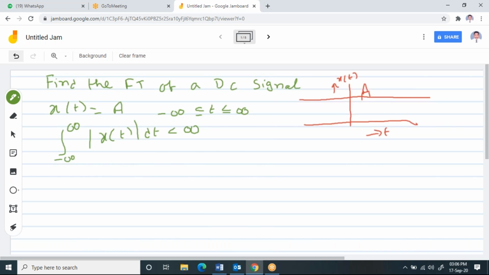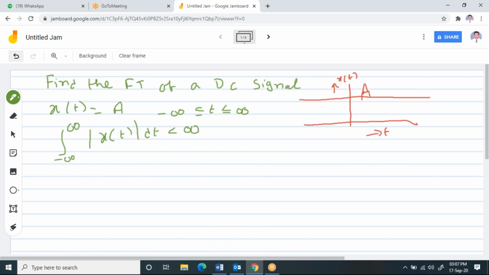That means when you take the limits over the given function, its value should be less than infinity. Then the Fourier transform of the given signal will exist and converge. So first, let us see whether the given problem satisfies that or not.